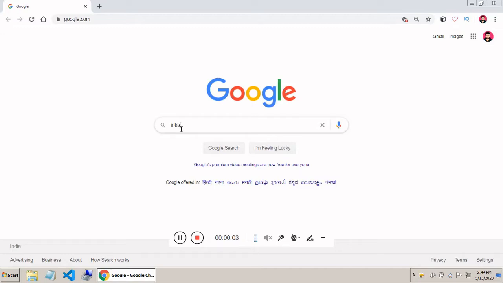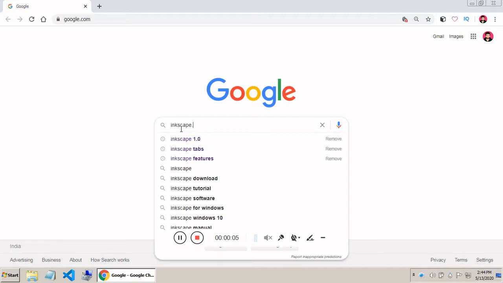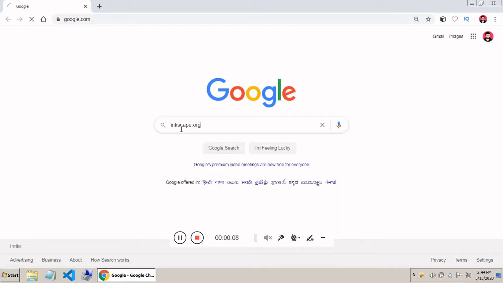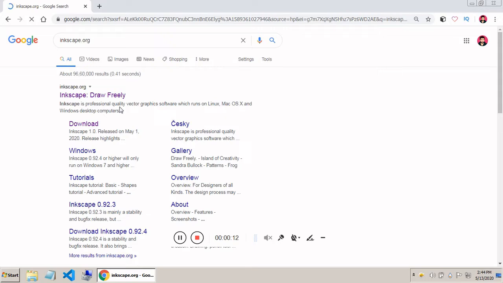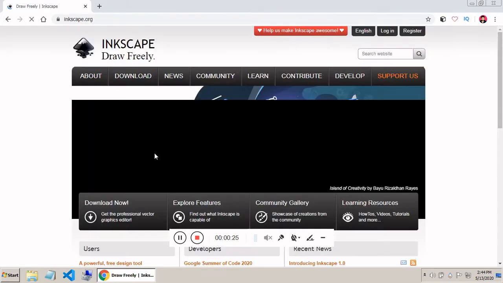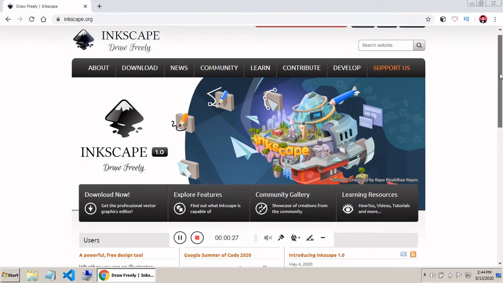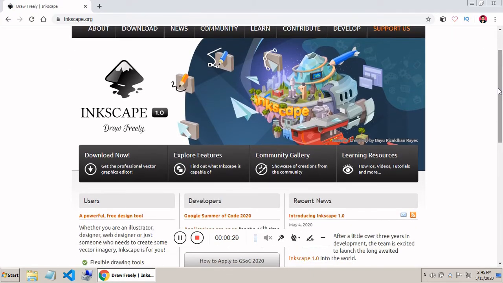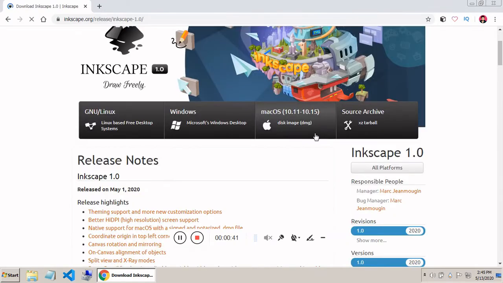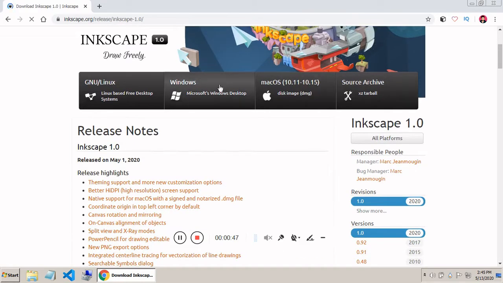Go to Google and search for Inkscape.org. Go to the first showing result. Then you can see many options here. We want to download the application, so click download now. Now you can see 4 options for Linux-based operating system, for Windows, for Mac OS and Source Archive. If you are a Windows user, click and download directly through this link.